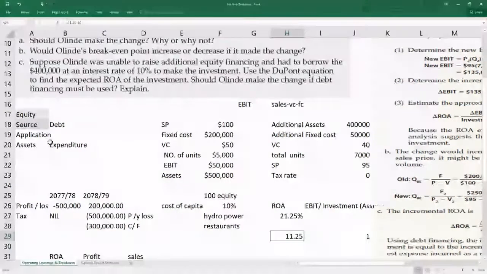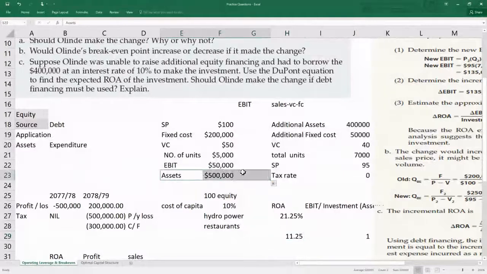Now I already mentioned that as you are going to invest in certain assets, there are two things: one, source of fund, another is application of fund. Source is either debt or equity. In this case, there was no debt at all, right? No debt. So we had to generate equity.